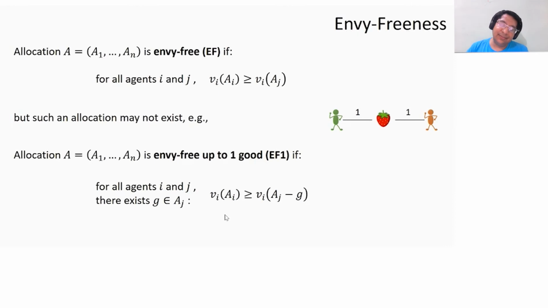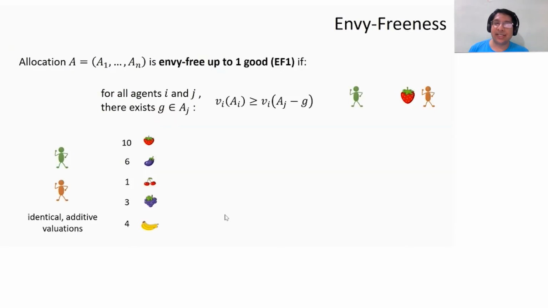And now, in this simple example, any allocation, in fact, is EF1 because right now, yes, the green agent does envy the red agent. I'm allowed to throw away a good. So if I throw away the strawberry, then both of them have value 0. And it's fine. There's no envy. Let's take a look at a slightly more interesting example.